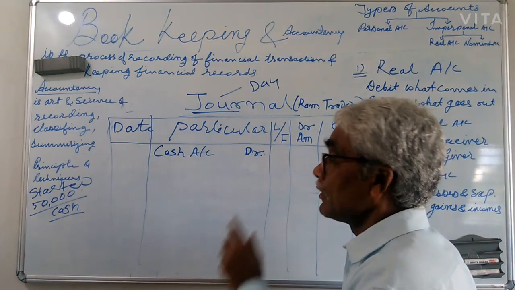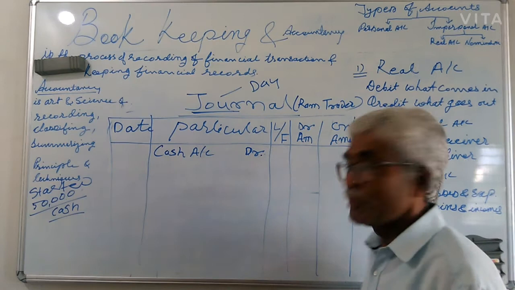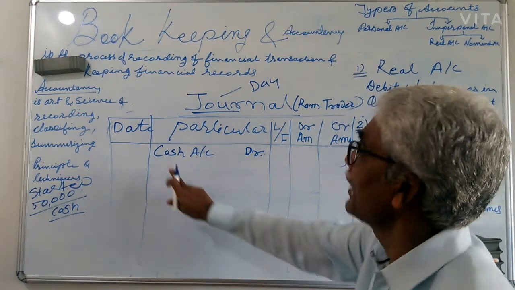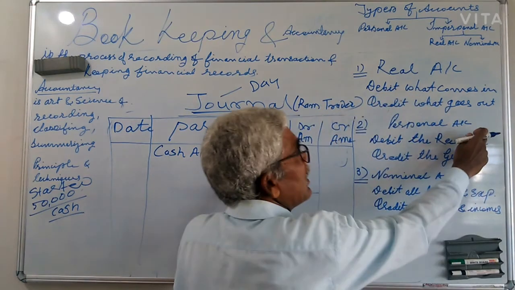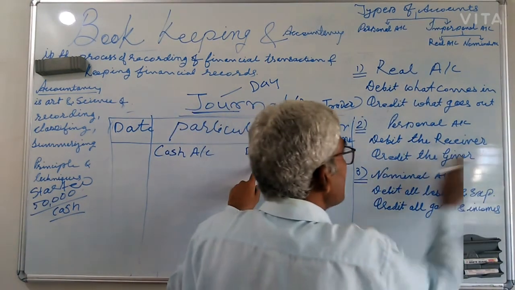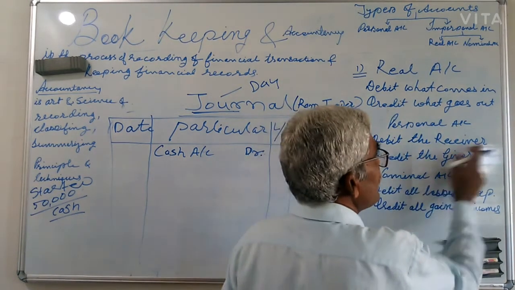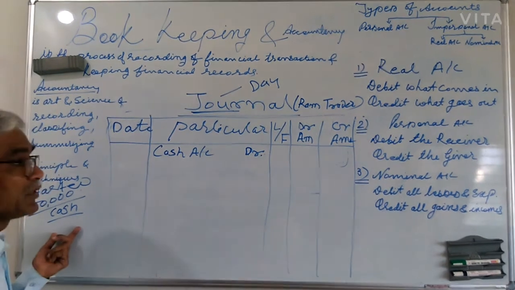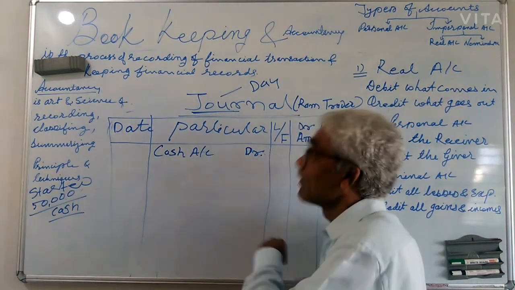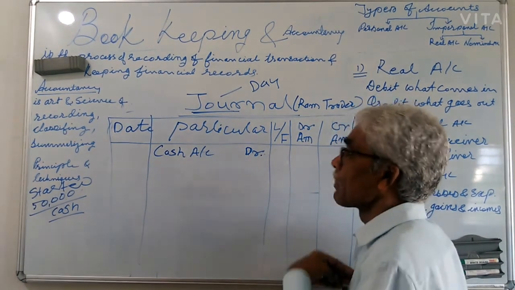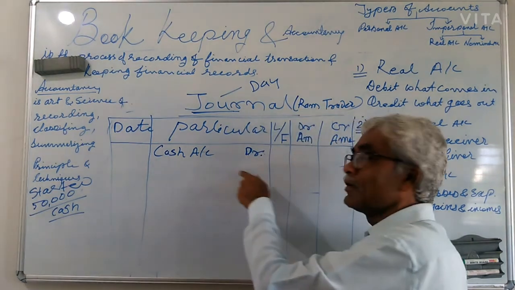But in this activity, Ram is a representative, because directly I can't say cash account debited to, because when I define the personal account rule, debit the receiver, credit the giver. So business thinks who is the giver, who is the receiver. In this transaction, Ram is not the receiver, Ram is the giver, because you are now the business. So you accept it, Ram is a giver. So credit goes to Ram.